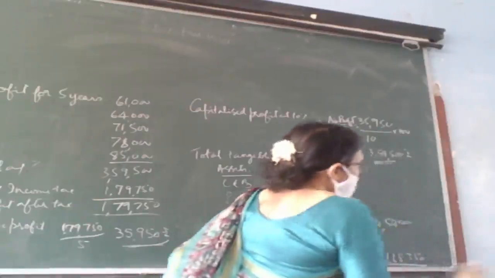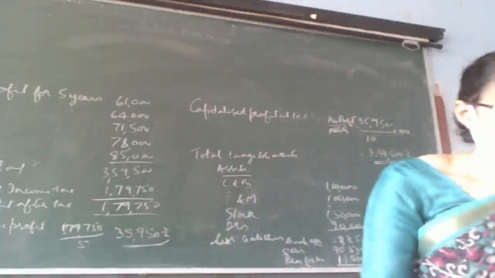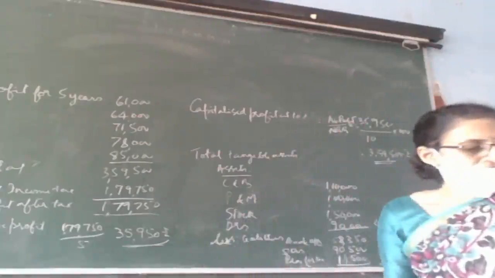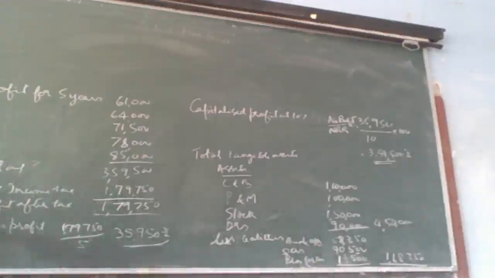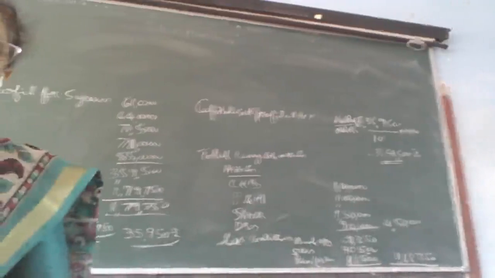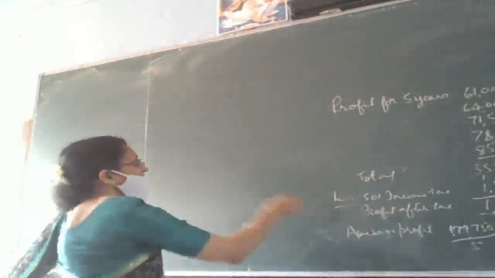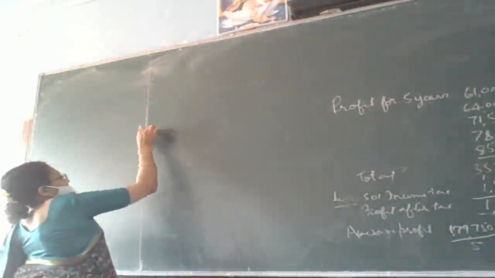So what is the resulting figure? And the answer is net tangible assets.